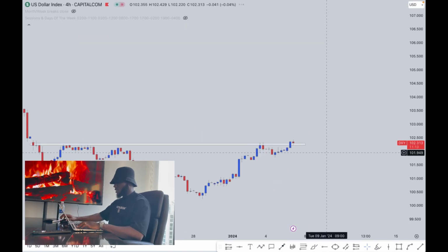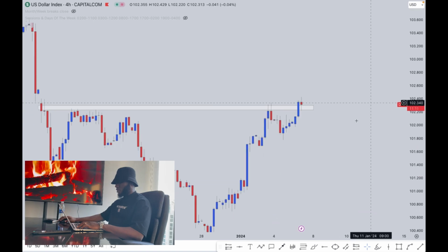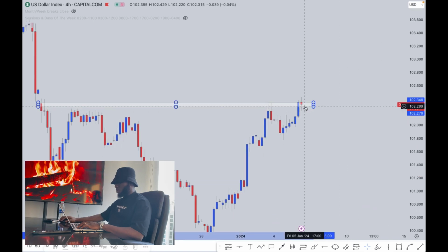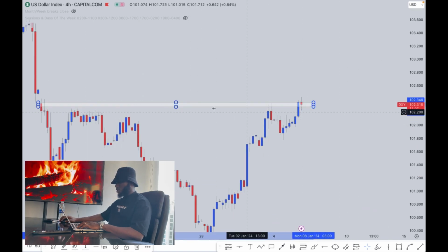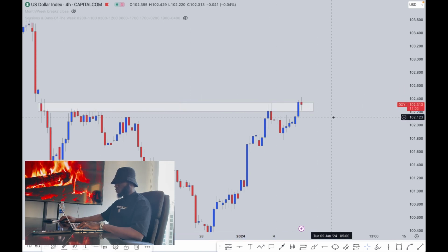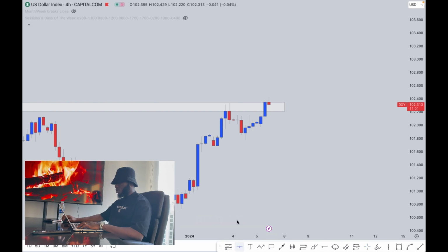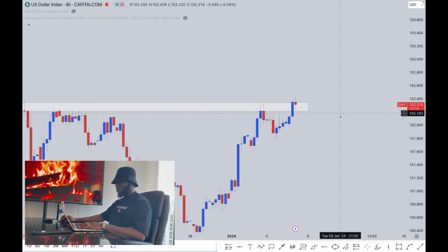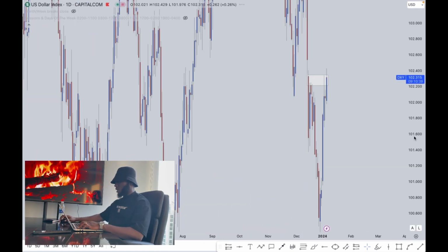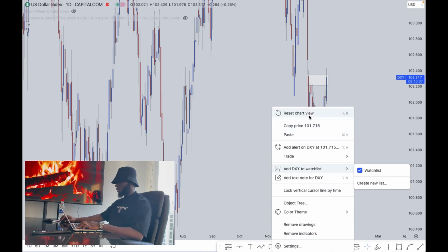Let's go to the daily time frame. Right here, yes, it looked like price has broken above, but no, we can adjust this and then we will see that price is still trading in this zone. This is just a zone. That is why I don't draw just a single line indicating support and resistance. It's a zone, so we have this whole zone, and price is still trading within it. If you look at the daily, you can see that the daily structure has not been broken.